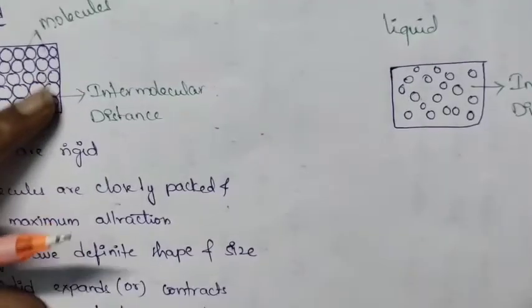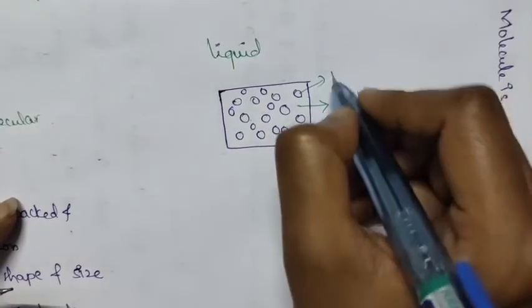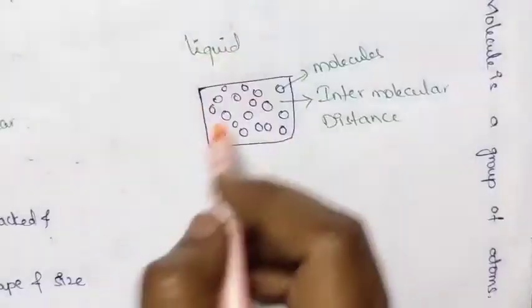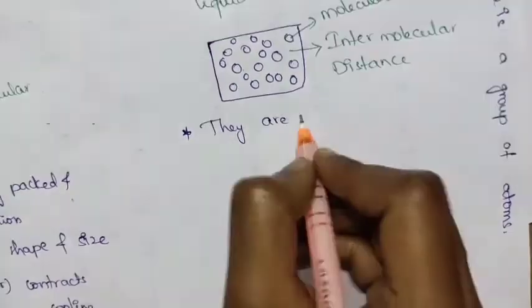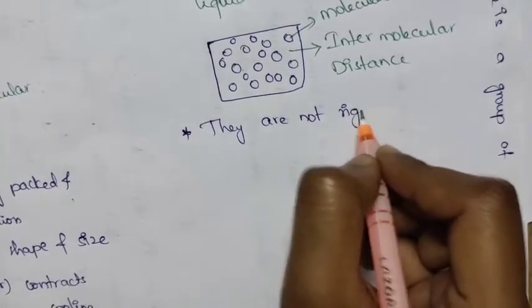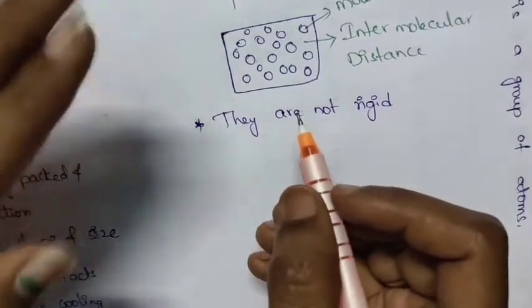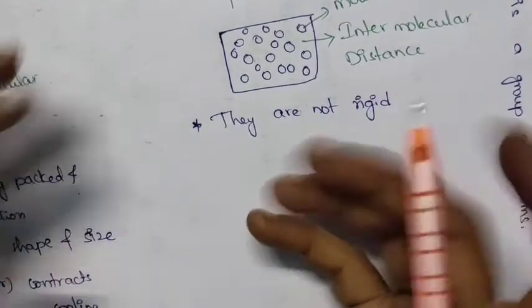Compared to solids, we have very high intermolecular distances in liquids, and these are the molecules. Next, these liquids are not rigid, which means they are flexible in nature, and these liquids have definite volume, but they don't have any definite shape.